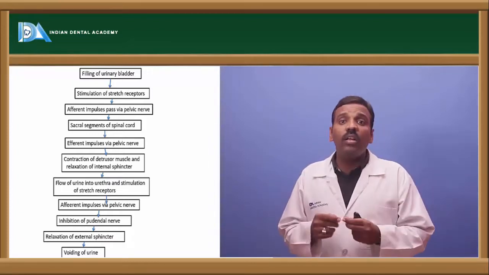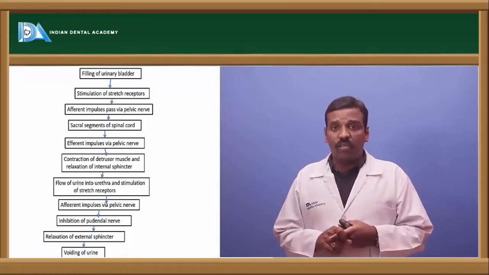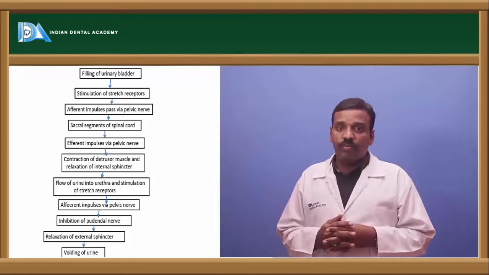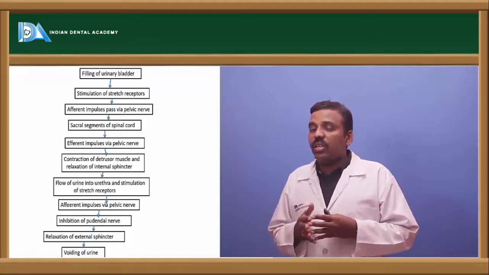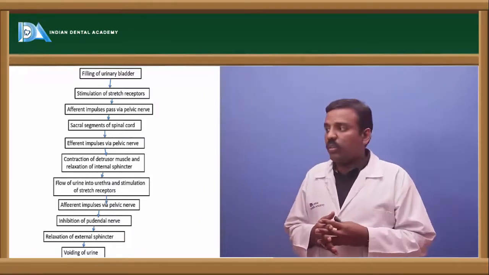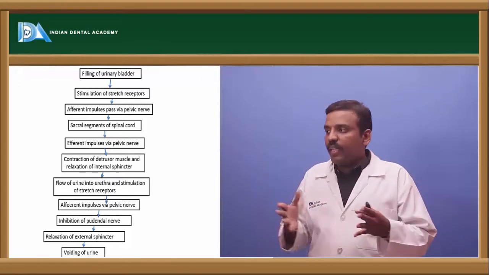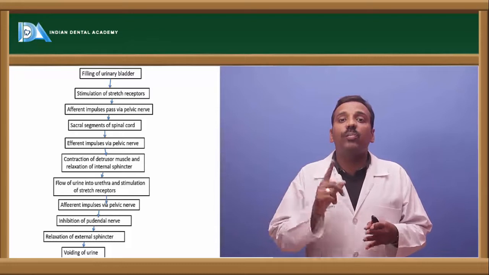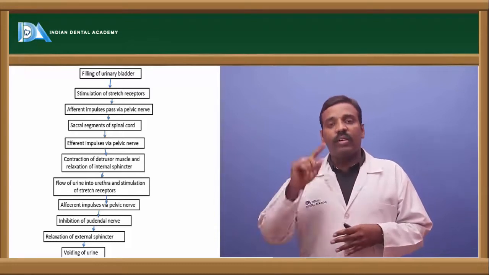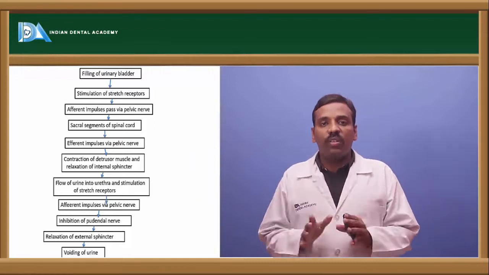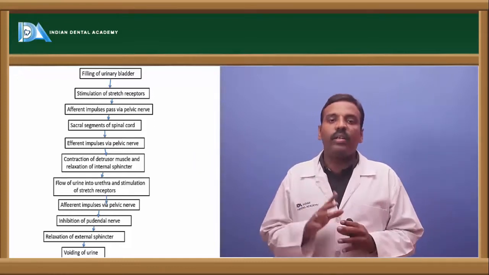There is also the external sphincter, so there is stimulation of the external sphincter. Efferent impulses via the pelvic nerve, and immediately the inhibition of the pudendal nerve. The one and only nerve which is activated all 24 hours per day is the pudendal nerve.